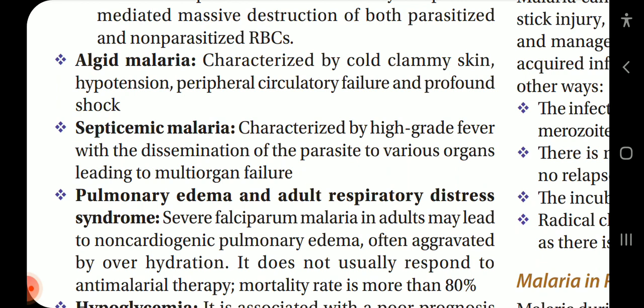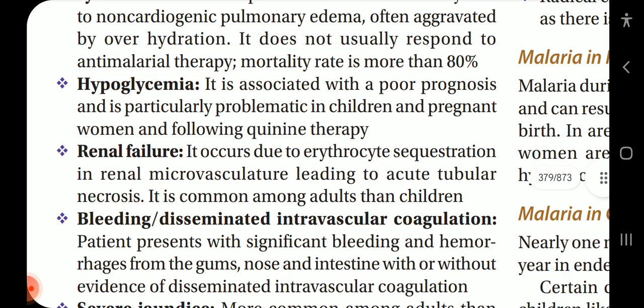Pulmonary edema and adult respiratory distress syndrome. Severe falciparum malaria in adults may lead to non-cardiogenic pulmonary edema, often aggravated by overhydration. It does not usually respond to anti-malarial therapy. Mortality rate is more than 80%. Hypoglycemia is associated with a poor prognosis and is particularly problematic in children and pregnant women and following quinine therapy.